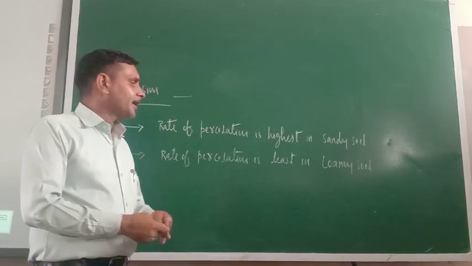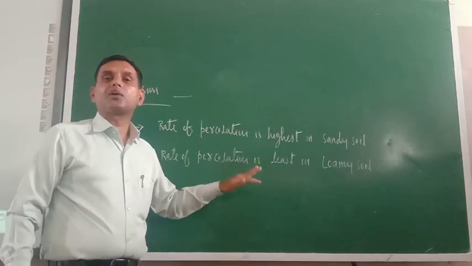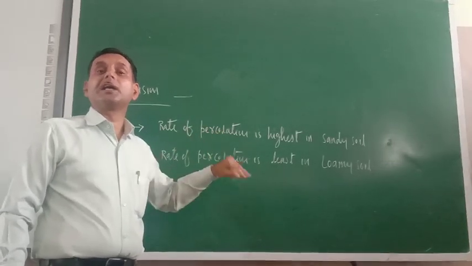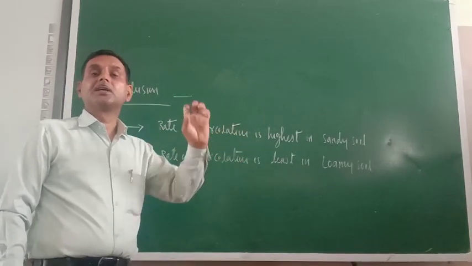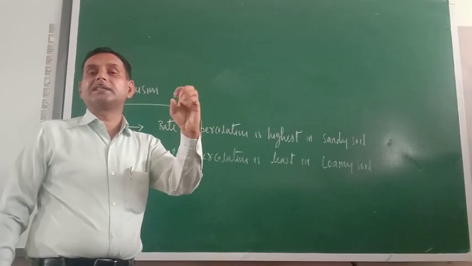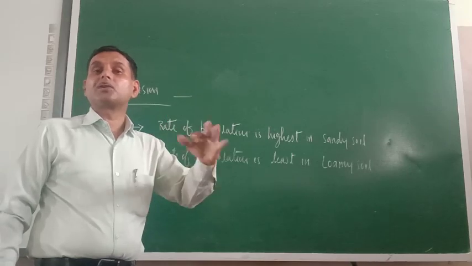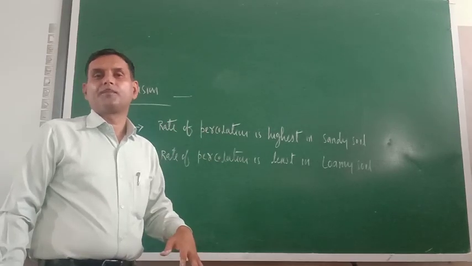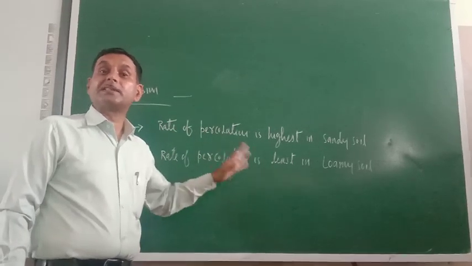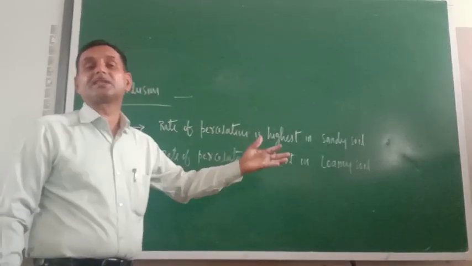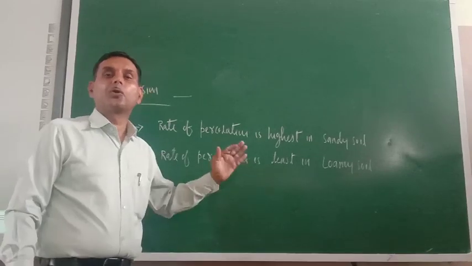That is why in loam the rate of percolation is least. Actually it should have been in clay soil, because the packing in clay soil is very tight, very close, so water should not have percolated. But actually it is in loamy soil because of some special features of loamy soil. So don't get confused.